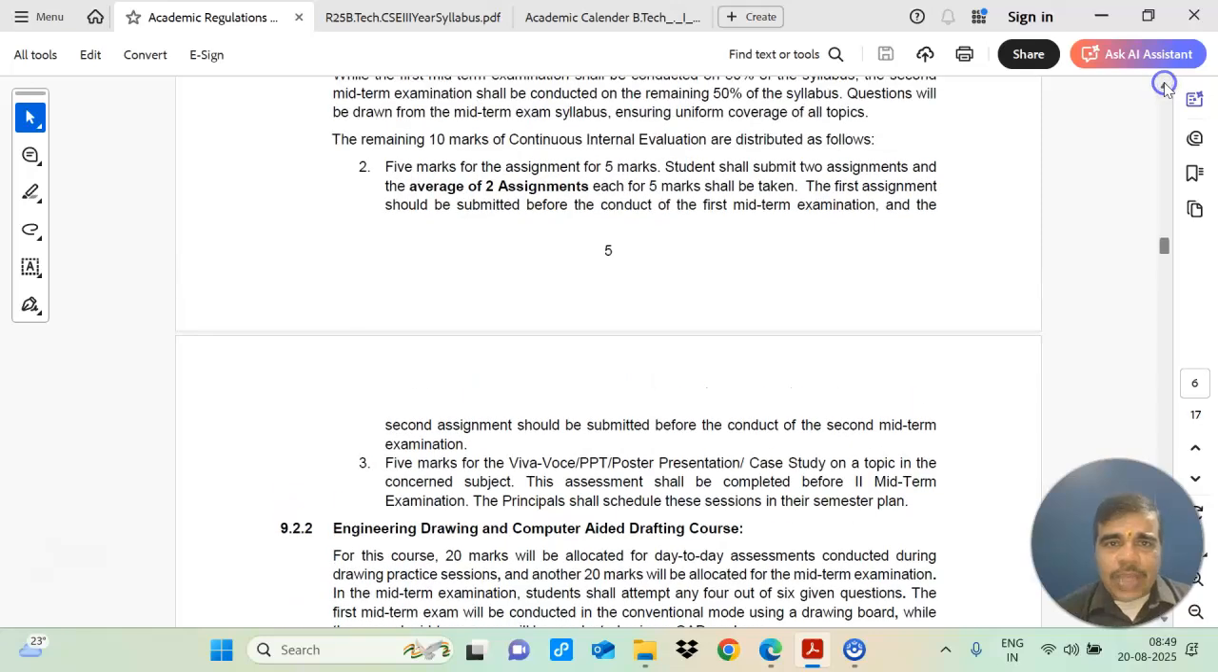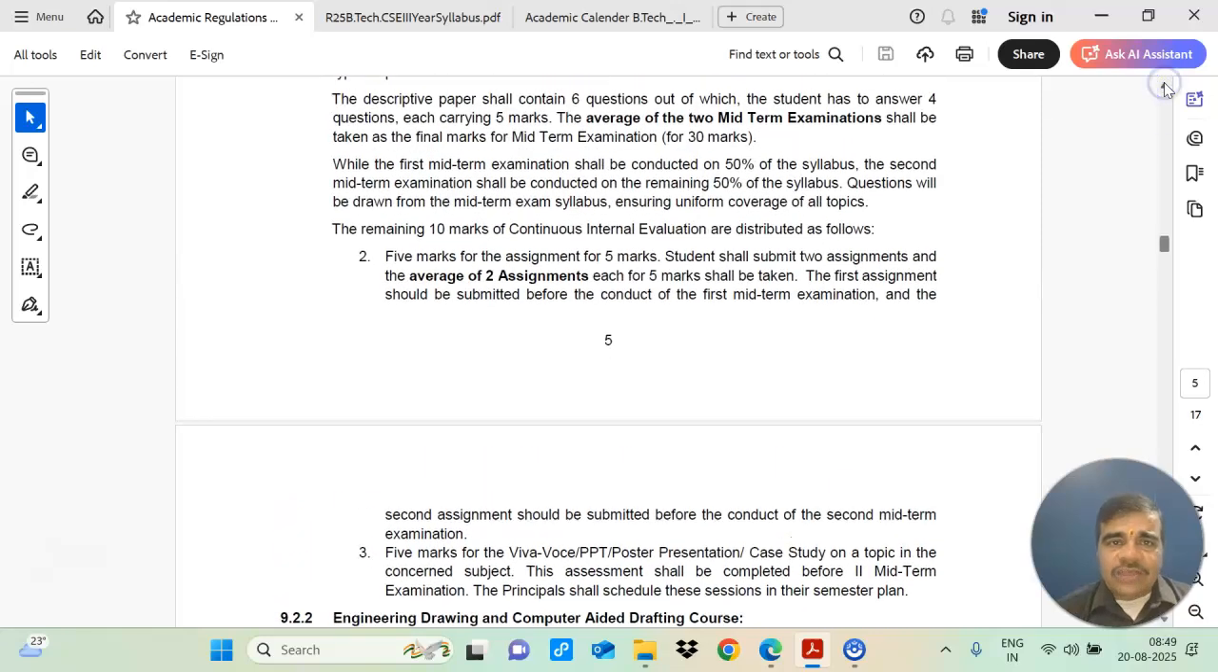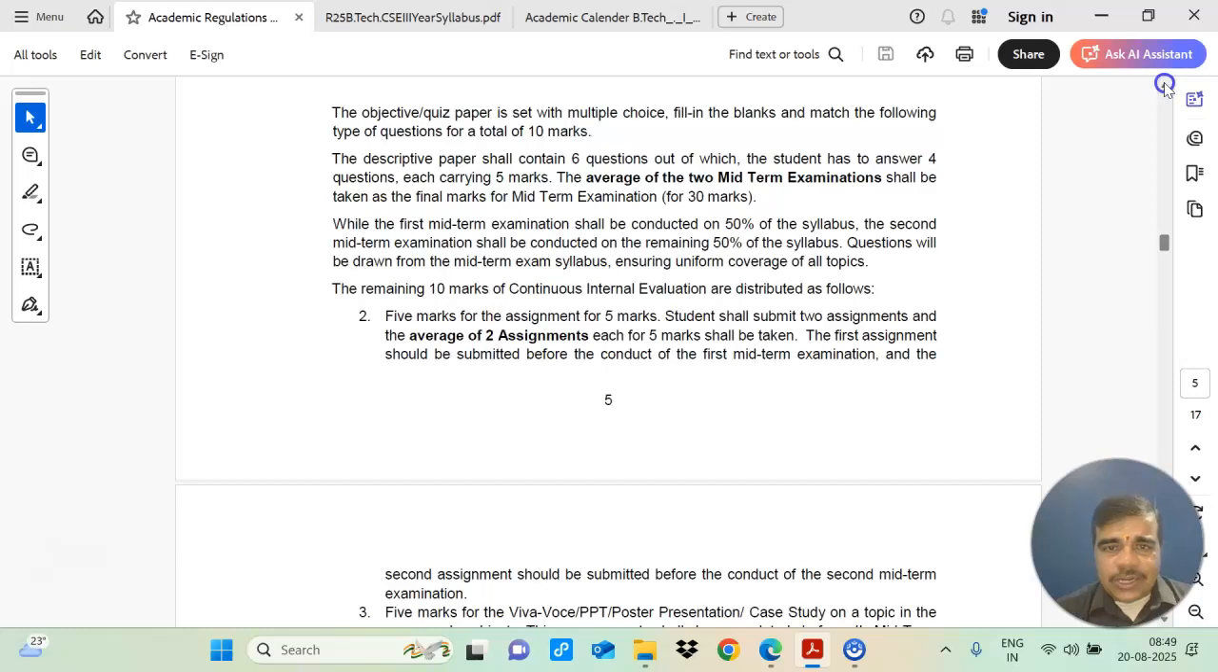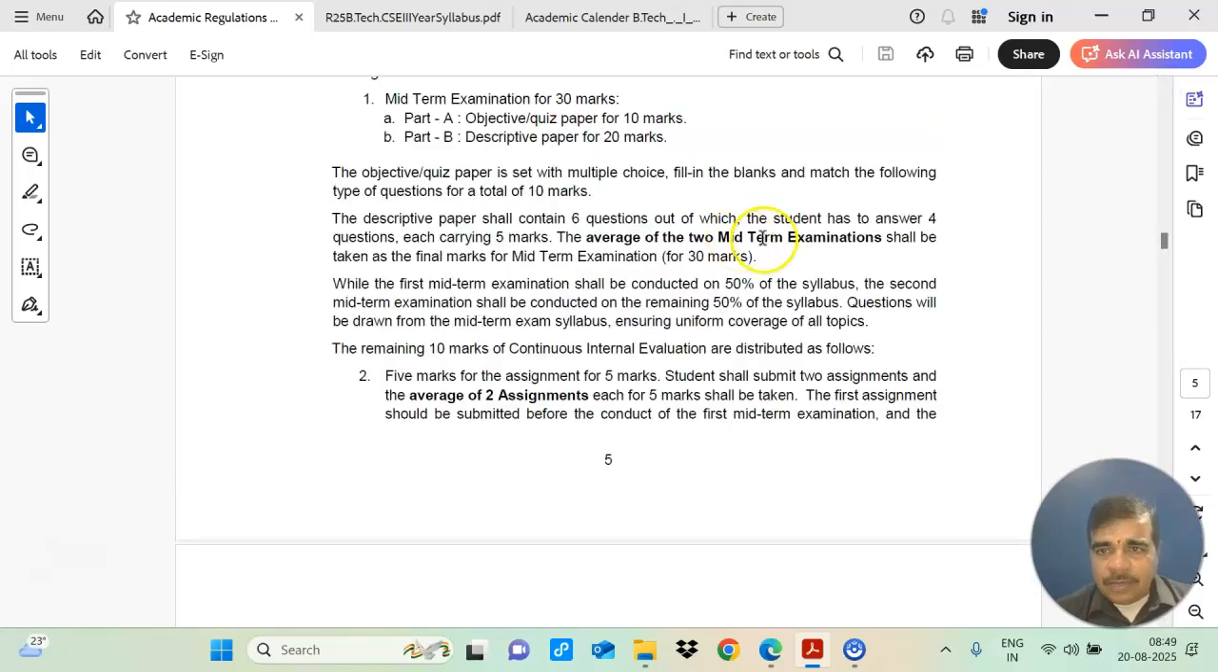And for the evaluation purpose, the average of the two will be taken. The average of the 2 midterm exams shall be taken as the final marks for the midterm examination for 30 marks. So for one course you will be having this midterm examination, and it is of 30 marks. This 30 marks will be the average of the 2 midterm examination marks that you got.